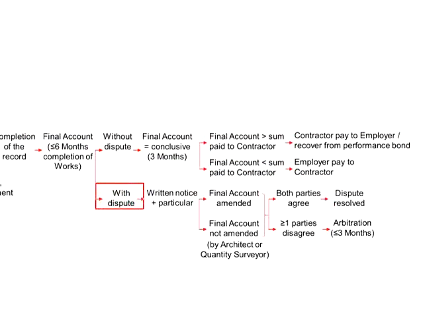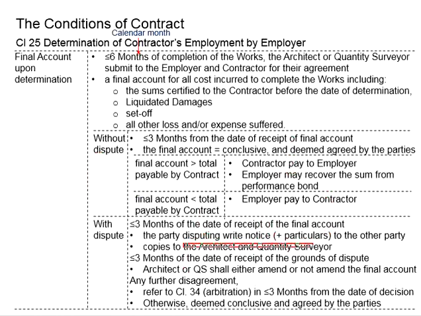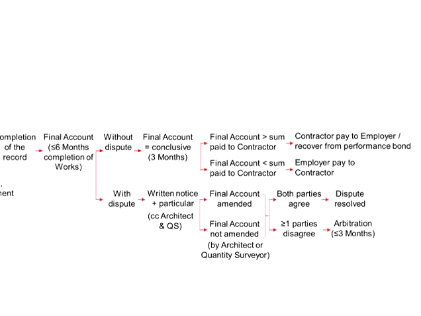In the case that there is a dispute about the final account, either the contractor is not satisfied or the employer does not agree with the final account, the disputing party will need to write a written notice to the other party, and give a copy to the architect and quantity surveyor. The disputing party will need to submit, together with the particulars, a justification of the claim. Now it will be up to the architect and the quantity surveyor to finalize the final account.